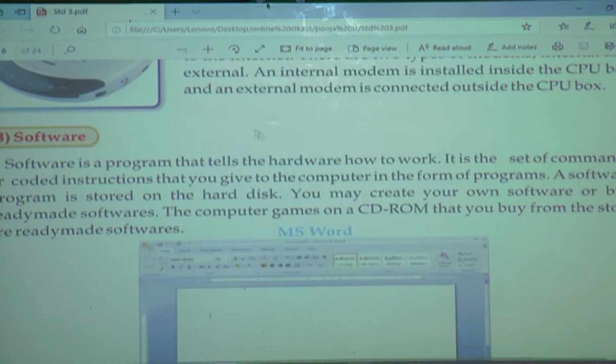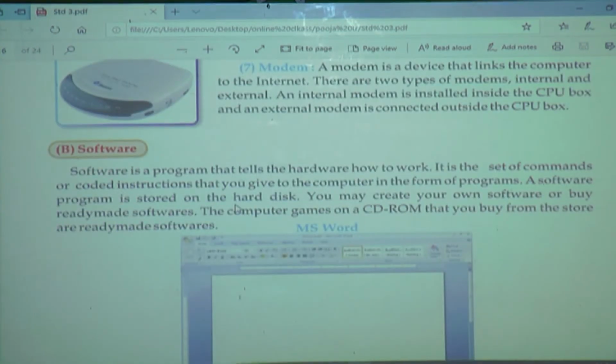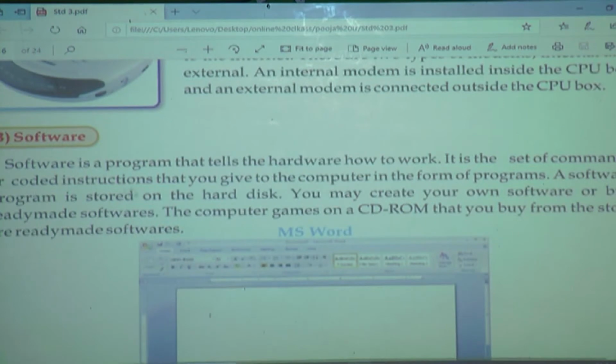Next, what is meant by software? What is meant by hardware? Hardware, the physical parts of computer are called hardware. Now we will see what is meant by software. Software is a program that tells hardware how to work.